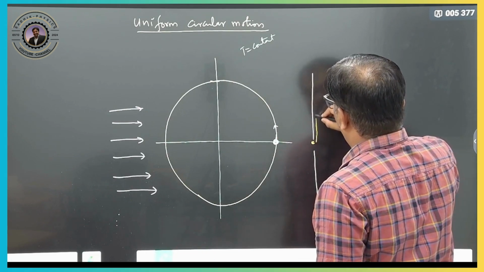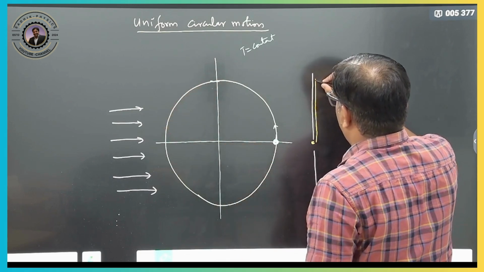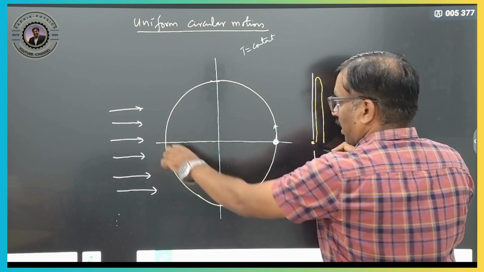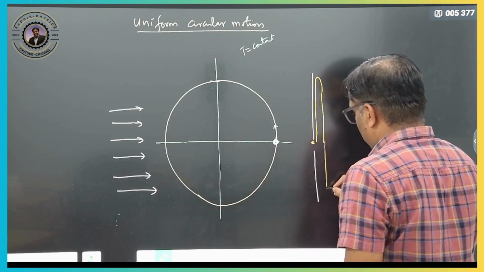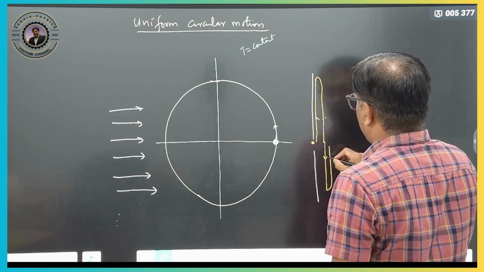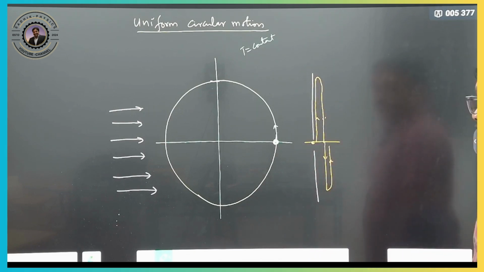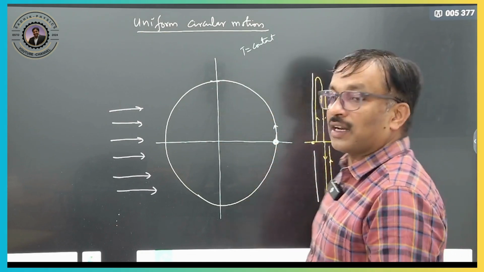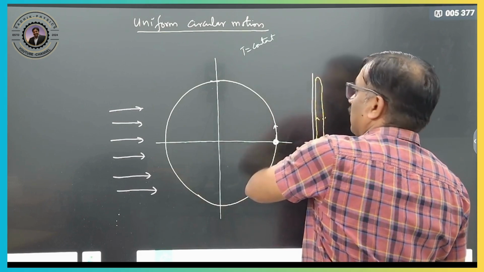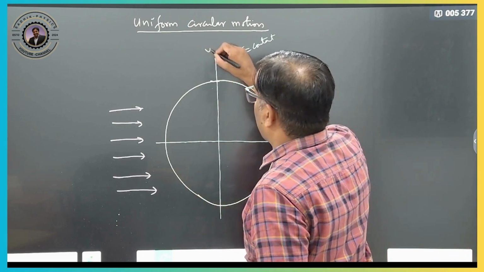The shadow will go upward and comes to here. Then when the particle is coming here again, it will come down here, so it comes to the same position, so again going down, therefore it will go down here, and again it will go up, right. So this shadow is nothing but a simple harmonic motion. Clear? So the particle which is going in a circular motion is not simple harmonic, but the projection is. Therefore this shadow is nothing but a simple harmonic motion, or the projection on the y-axis is simple harmonic.